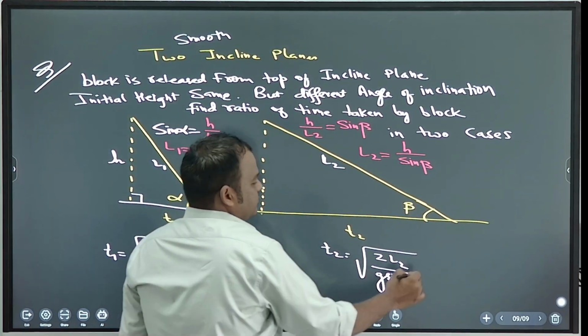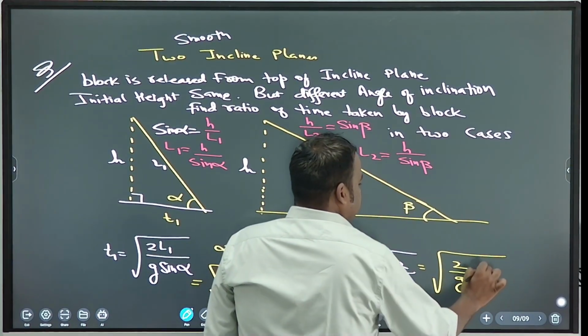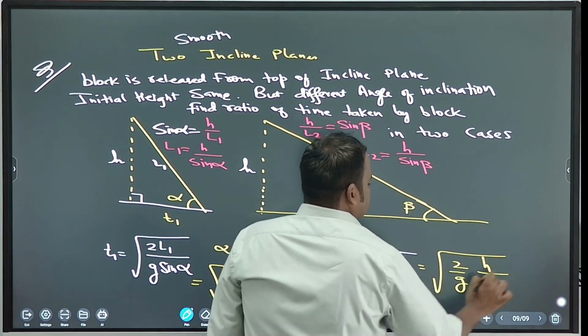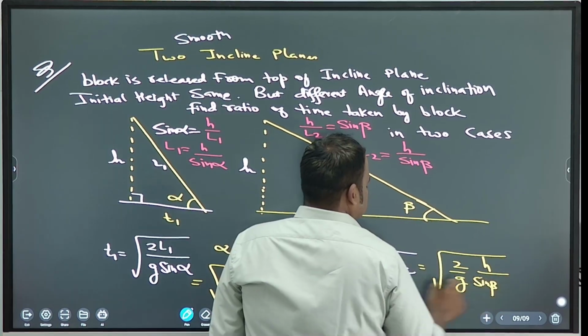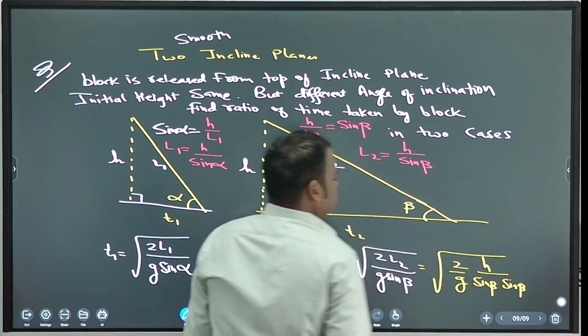And here also square root of 2 by g times L2, H by sin beta, then one more sin beta, sin square beta.